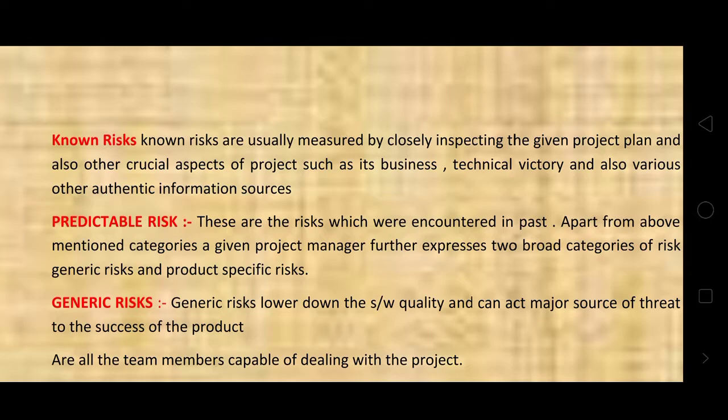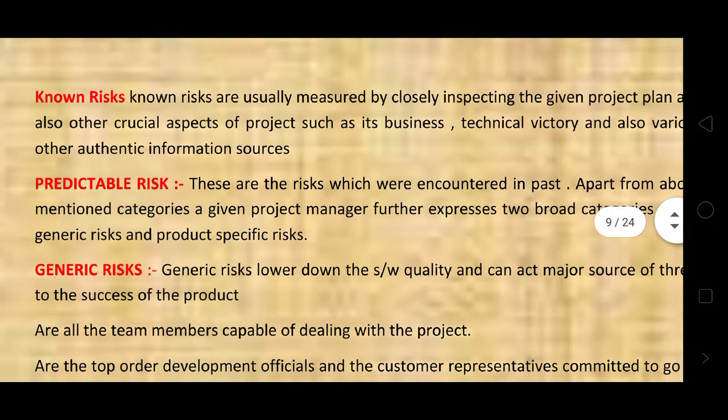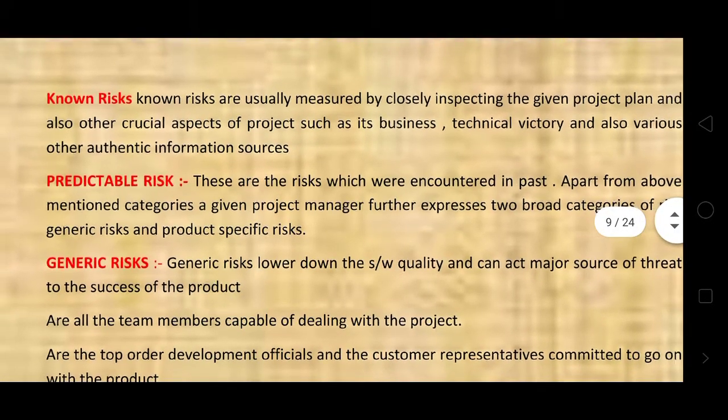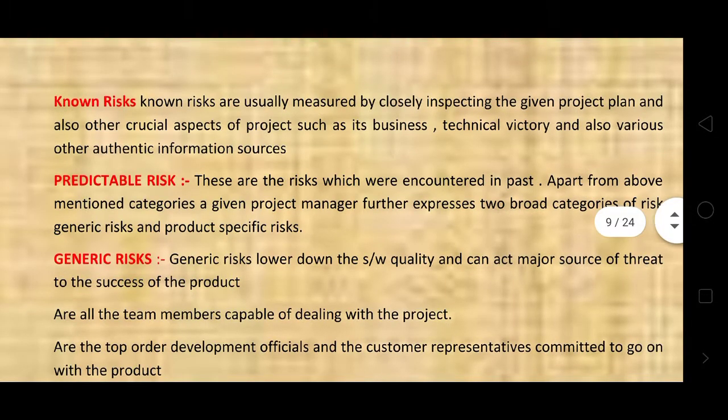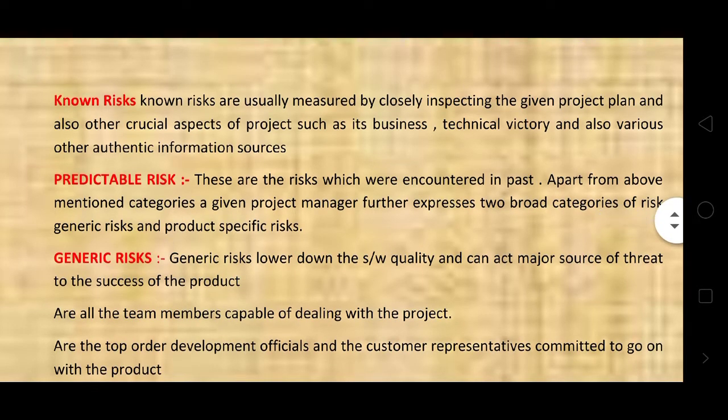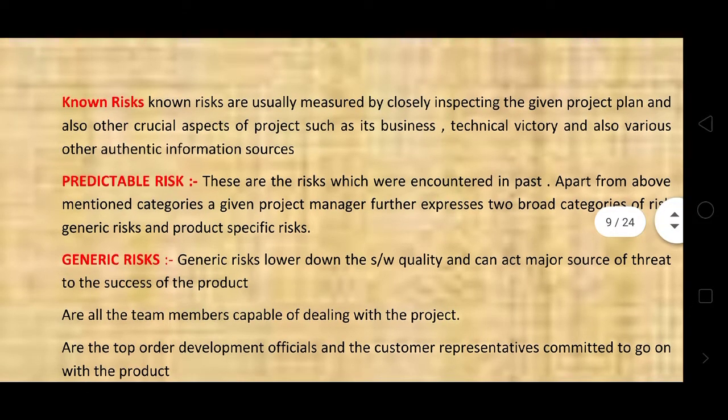Known risks are usually measured by closely inspecting the given project plan and other crucial aspects of the project such as its business.